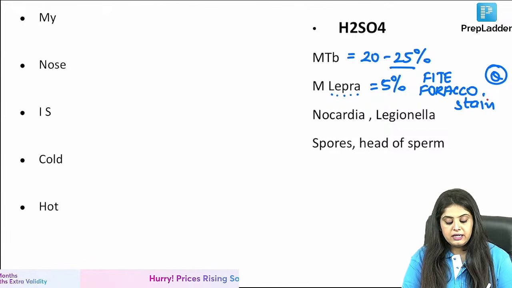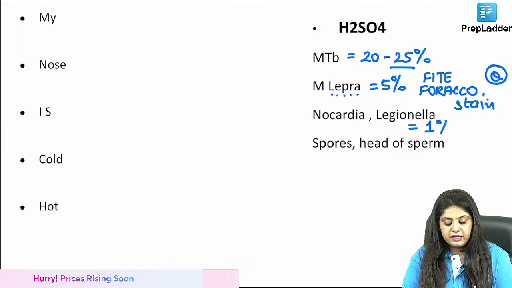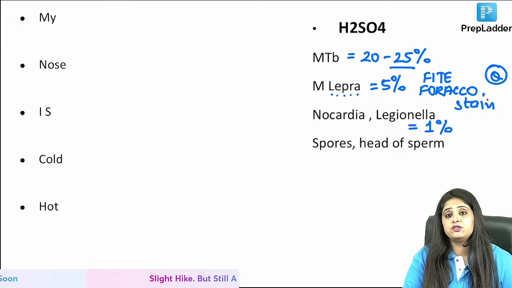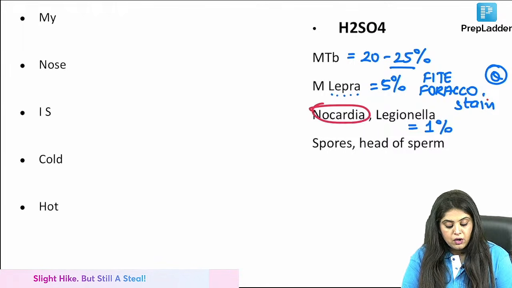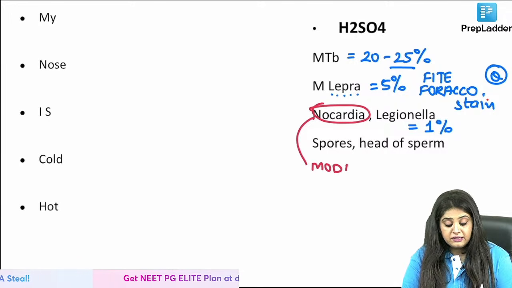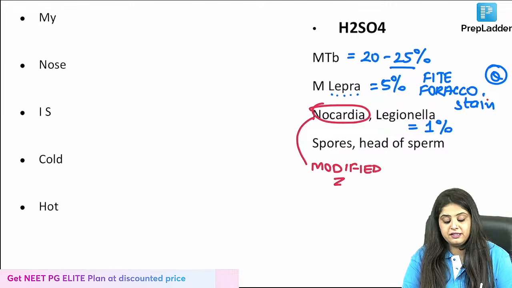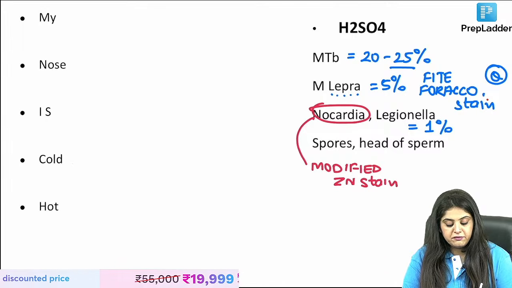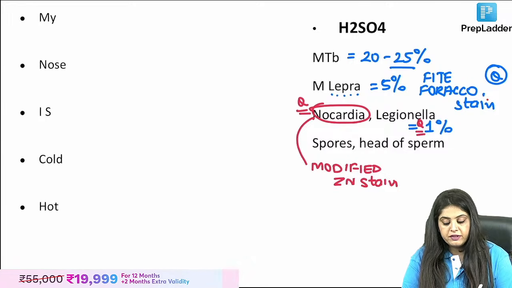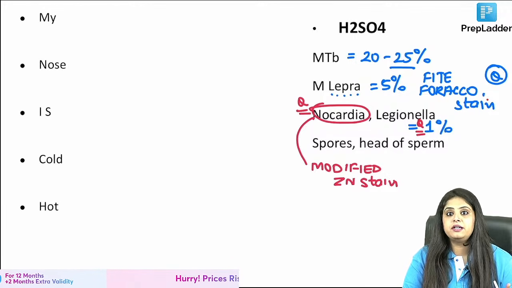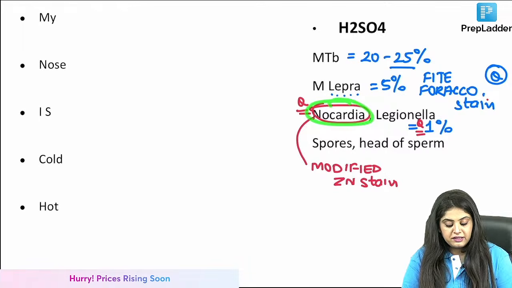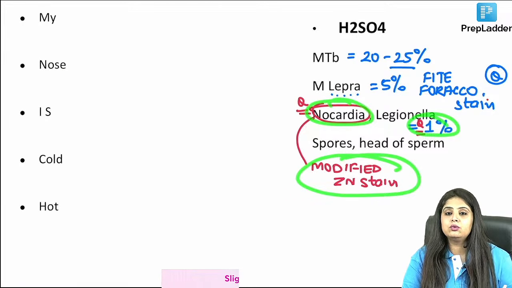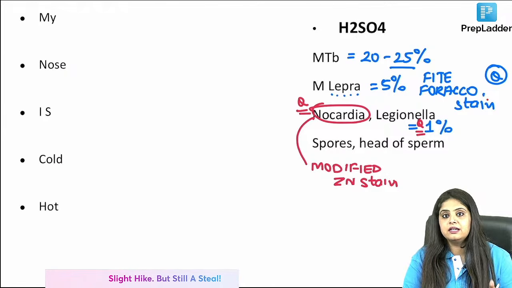Now coming to Nocardia and Legionella, over there 1% H2SO4 is going to be used. Latest question, what is modified ZN stain? This is not the cold ZN stain, guys. Modified ZN stain is done for Nocardia, when I'm using how much H2SO4? It is 1% H2SO4. Please notice this, and this could be a question. It's a new trending category of question nowadays.